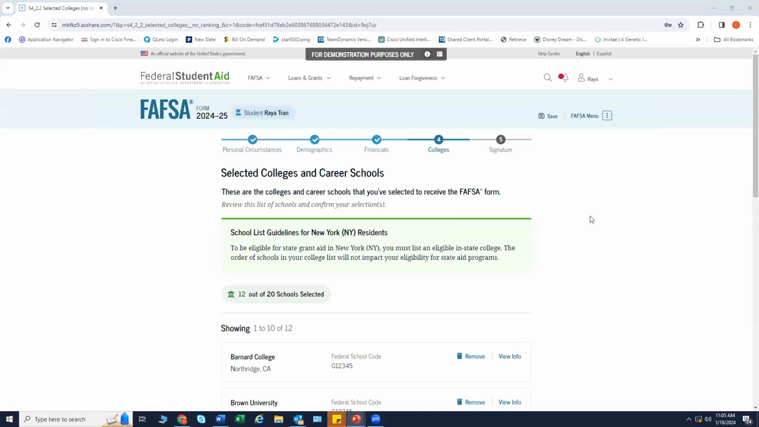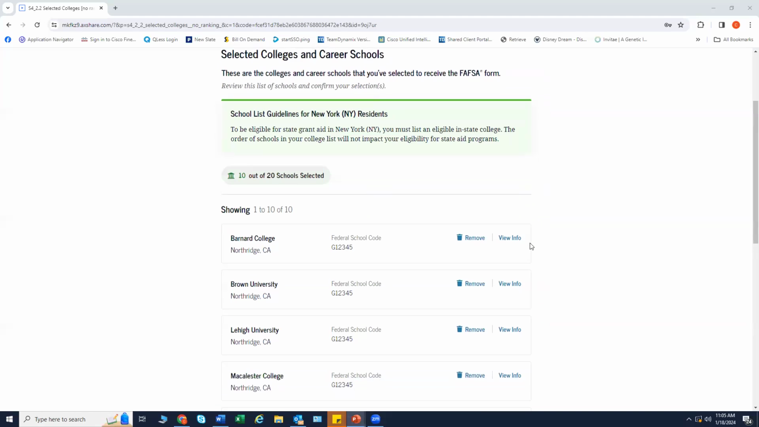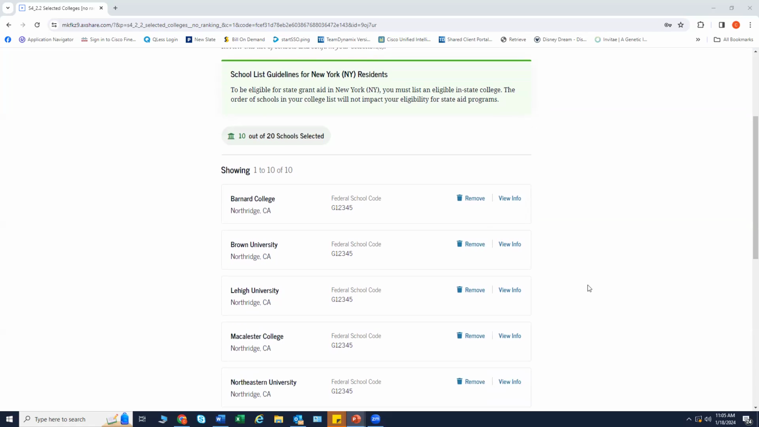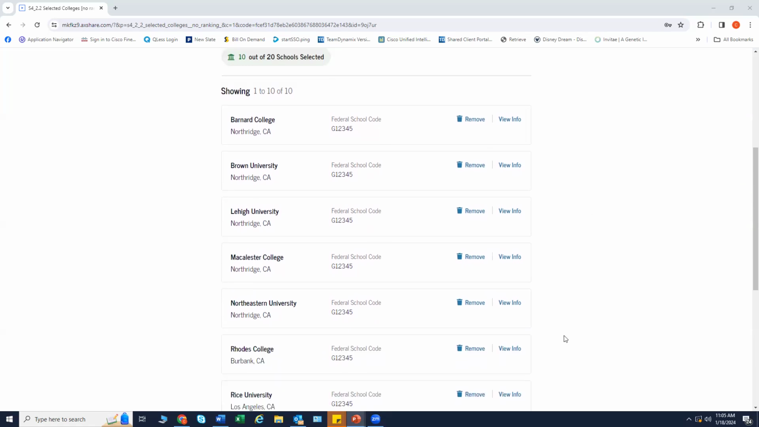Here, the student can view which colleges and universities they have selected. If the student has not selected 20 schools, they have the option to search and select more schools and universities. When the student selects Continue, they will have completed entering the required student information for their section and can proceed to review and sign their FAFSA form.